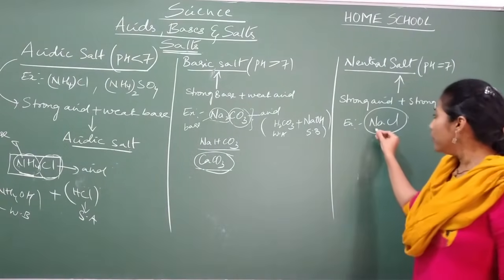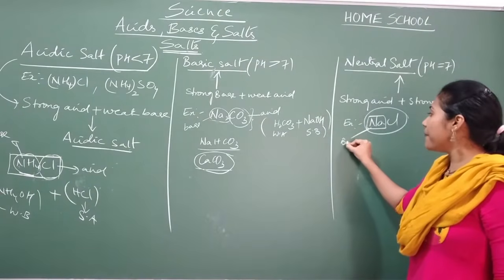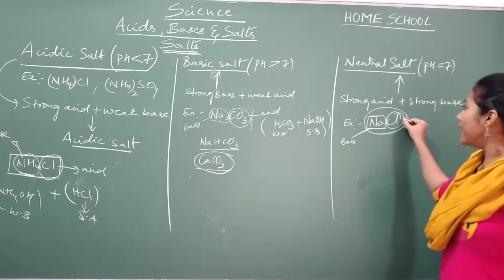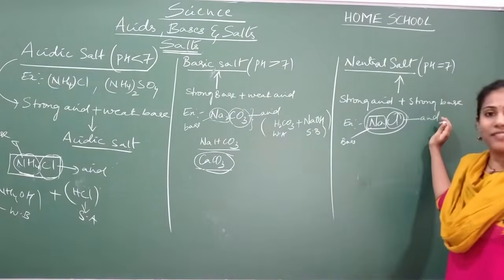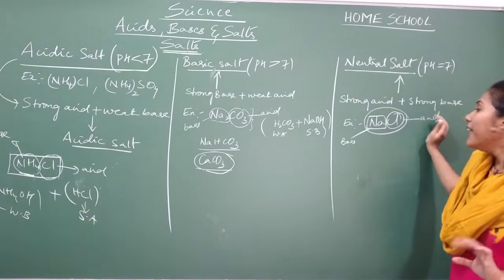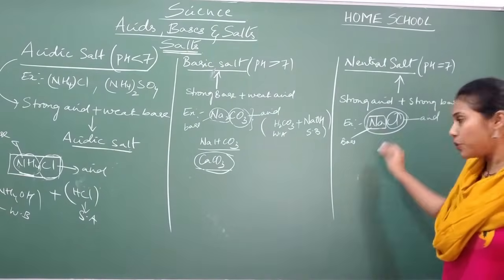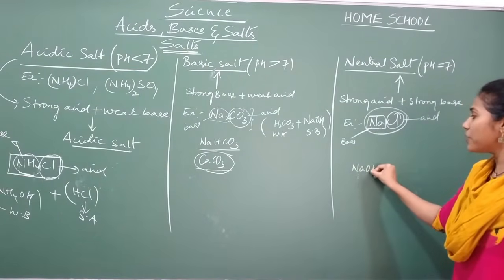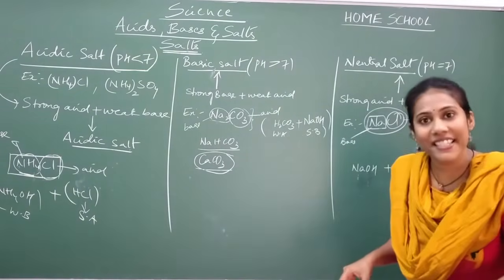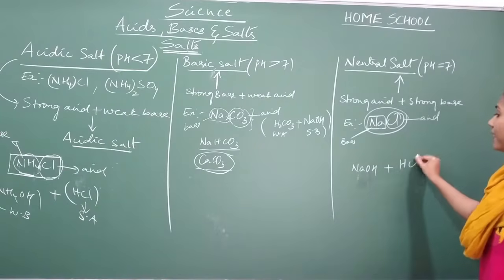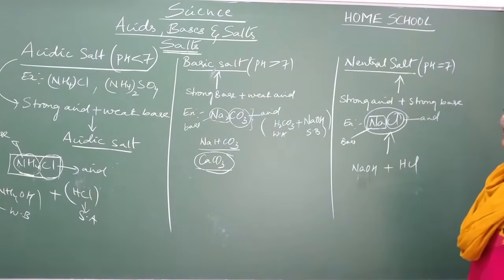What I told you: the first part in a salt will always be from a base and the second part is always from an acid. This is the trick that you have to follow, otherwise you can't predict. Now you have to think which particular base contains sodium. Yes, NaOH. And which particular acid has a Cl atom? HCl, right? So these two would have combined to produce NaCl.